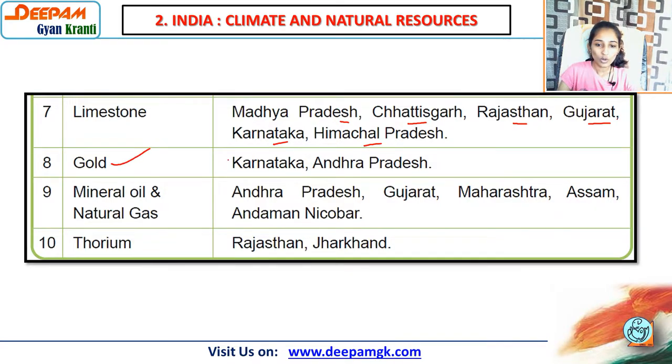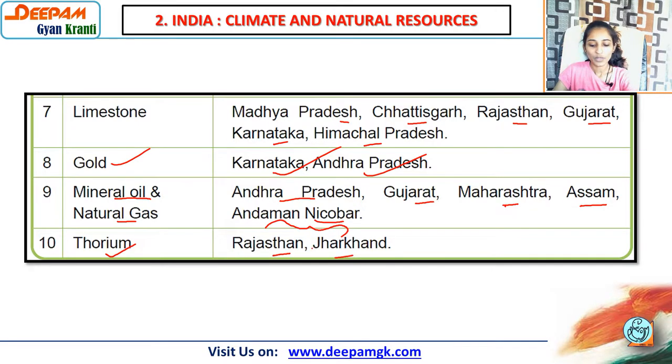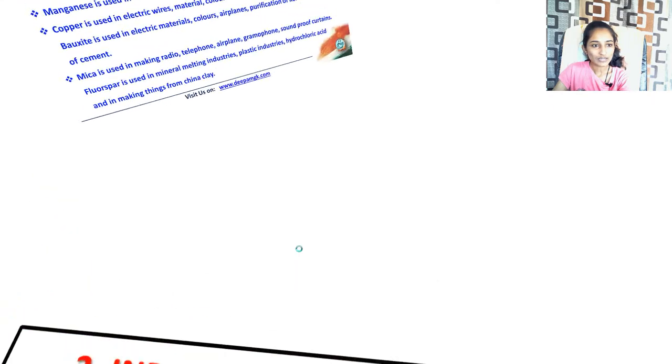Then gold, only 2 states, Karnataka and Andhra Pradesh. Then mineral oil and natural gas, so Andhra Pradesh, Gujarat, Maharashtra, Assam and Andaman Nicobar. And thorium, so Rajasthan and Jharkhand, again here 2 states, okay, Rajasthan and Jharkhand.